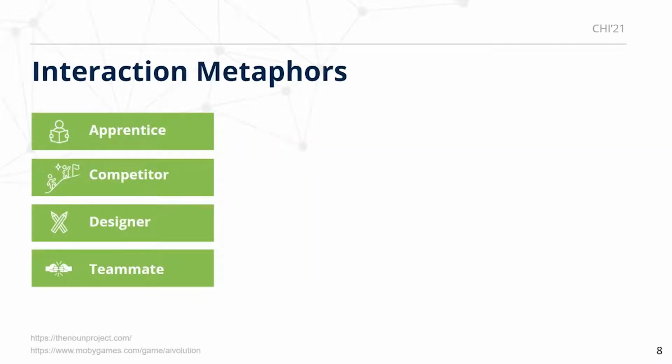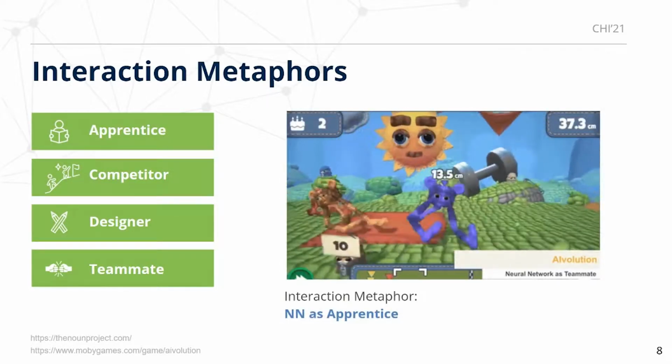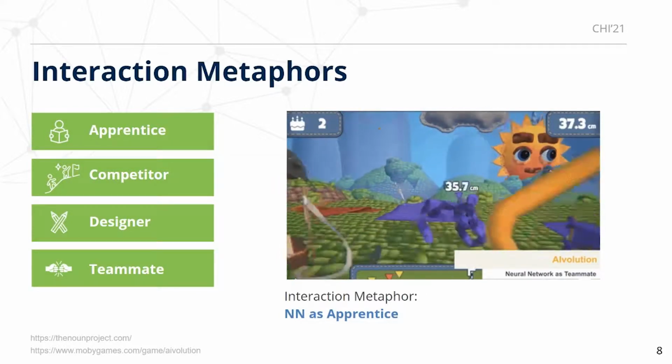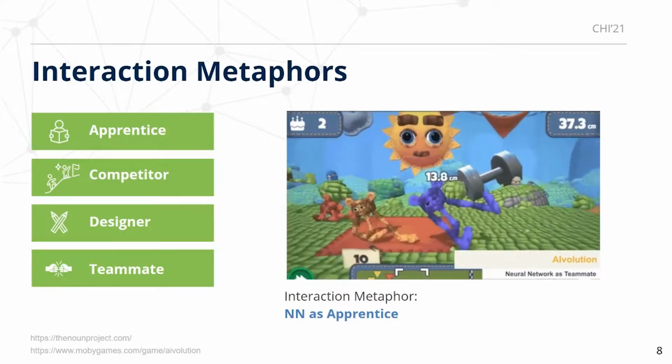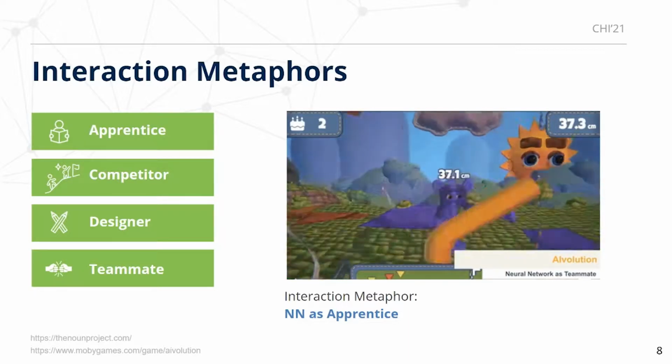Our analysis found 4 interaction metaphors that provide familiar structures for players to interact with the AI: apprentice, competitor, designer, and teammate. For example, the game AI Evolution uses the neural network as teammate metaphor, where the player interacts with the neural network as a colleague. The focus of the gameplay is a collaborative cycle between the player and the neural network where they both work together towards a shared goal.